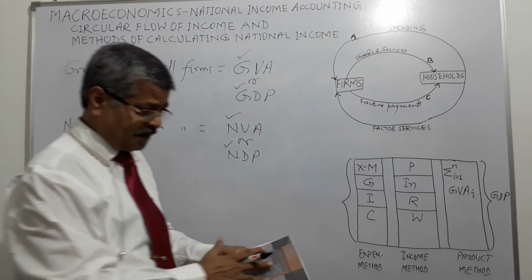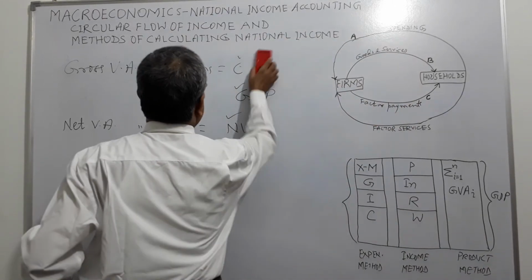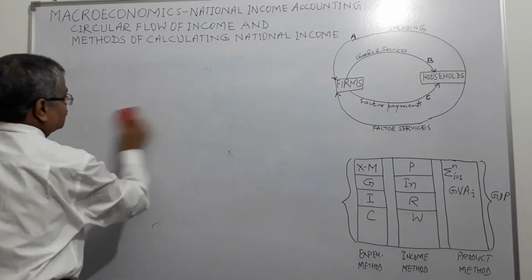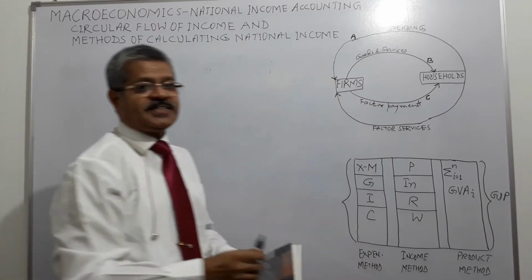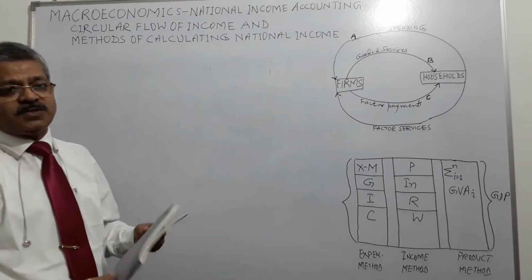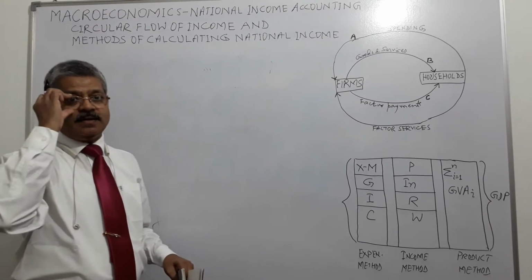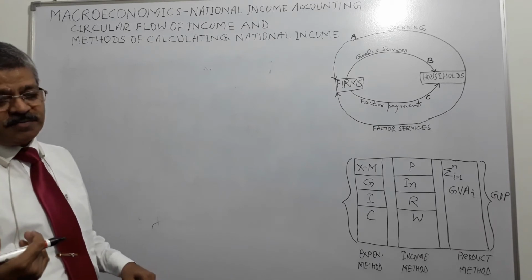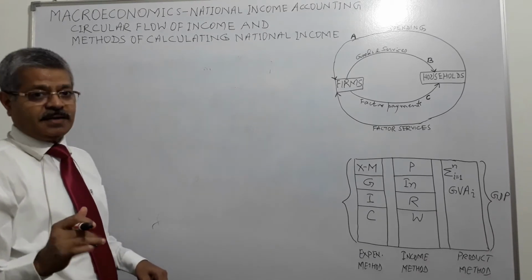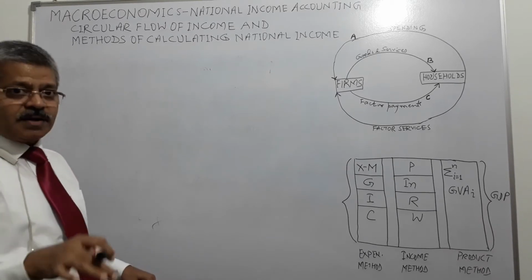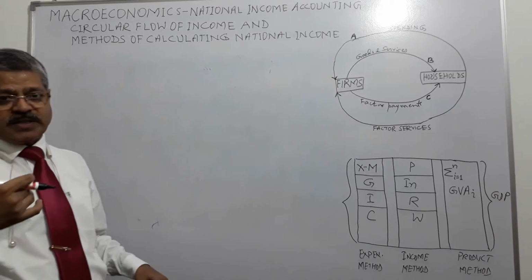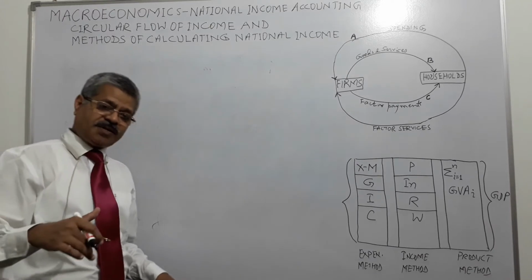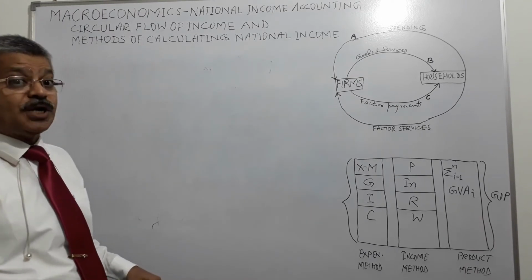Then what happens, in the course of production firms undergo increase or decrease of inventory. How does it happen? Suppose I started with 100 shirts and I manufactured 1000 shirts and could sell only 800. So 200 remains of the current year and 100 I am carrying from the previous year. So I am left with inventory of 300. Inventory has gone up. Suppose the other way around, I start with 100, produce 1000, but I sell 1050. So I am left with a lower inventory of 50. So my inventory has gone down.